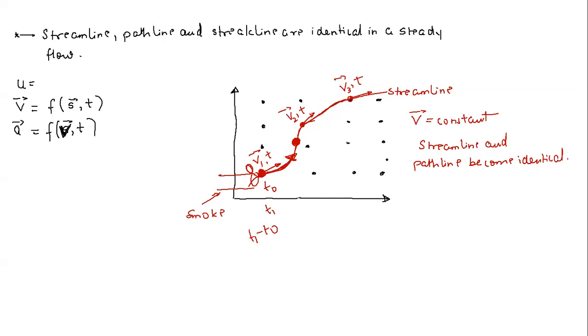So now you can very easily guess that streak line will simply be the line joining all these fluid particles. Since the velocity vector is not going to change with respect to time, the streamline, path line, and streak line all become identical.